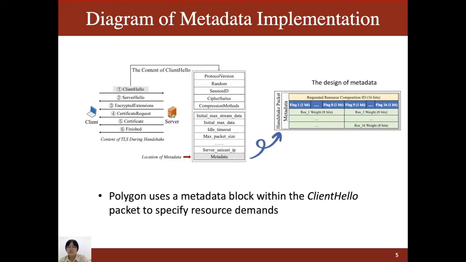Then, let's introduce resource demand information delivery. Polygon uses metadata in QUIC to bring the resource demand information. Since QUIC is a newborn protocol, we will first demonstrate the usage of metadata in the handshake process. As shown in the left diagram, Polygon uses the metadata in the client packet, and the client is set during the handshake process.